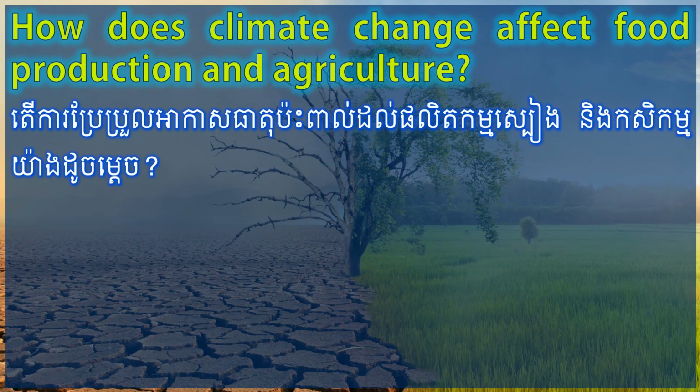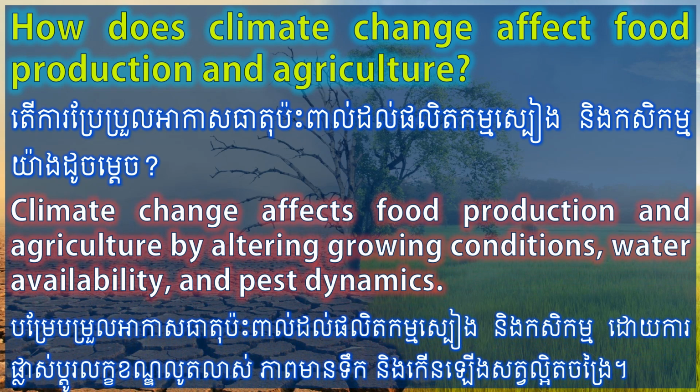How does climate change affect food production and agriculture? Climate change affects food production and agriculture by altering growing conditions, water availability, and pest dynamics.